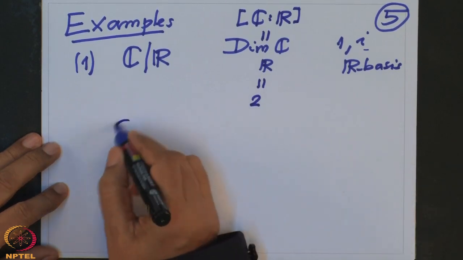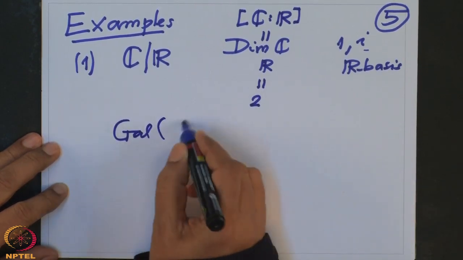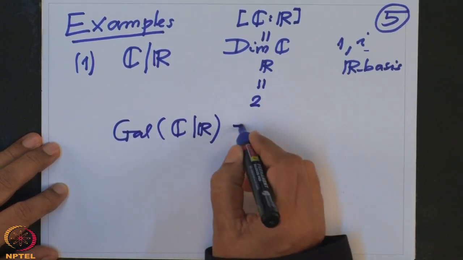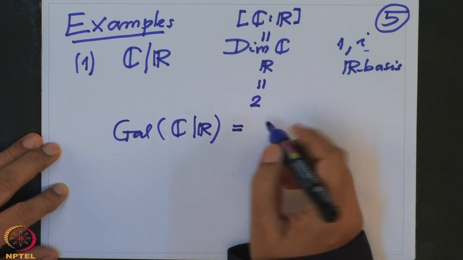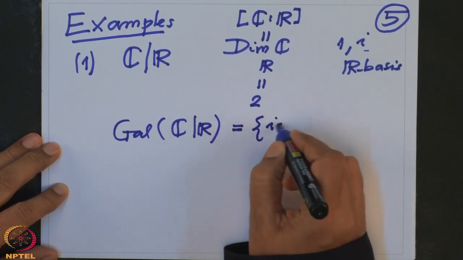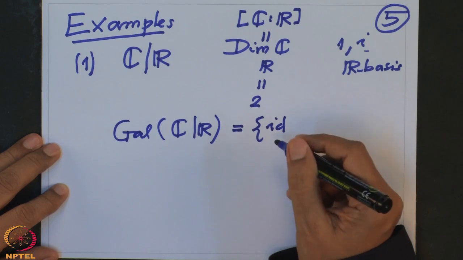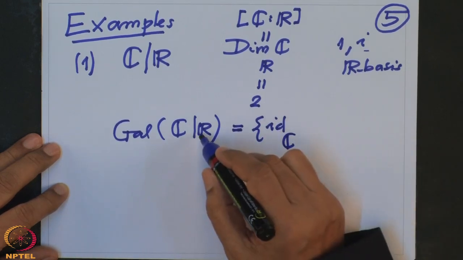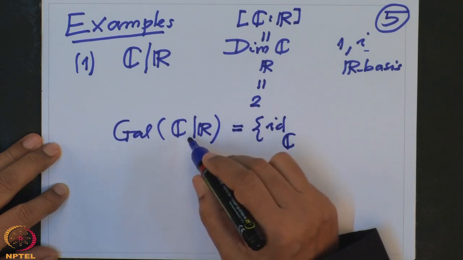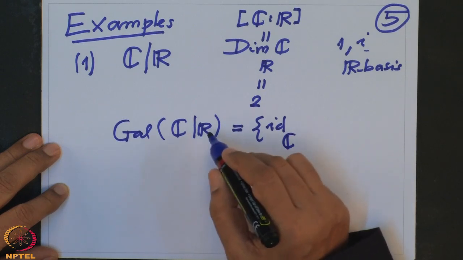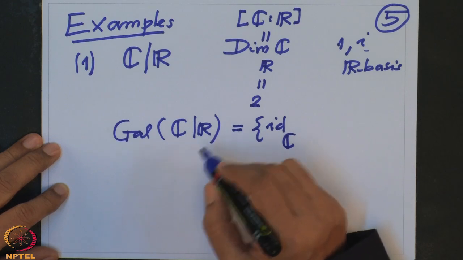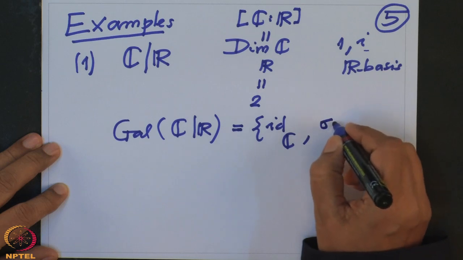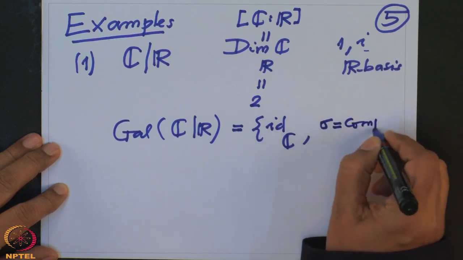And what is the Galois group of C over R? This definitely has two elements, I know. One is the identity, which is always an algebra homomorphism, the identity of C. The other R-algebra homomorphism: you want an R-linear map of C which should also respect the multiplication, and obviously that is sigma, which is complex conjugation.